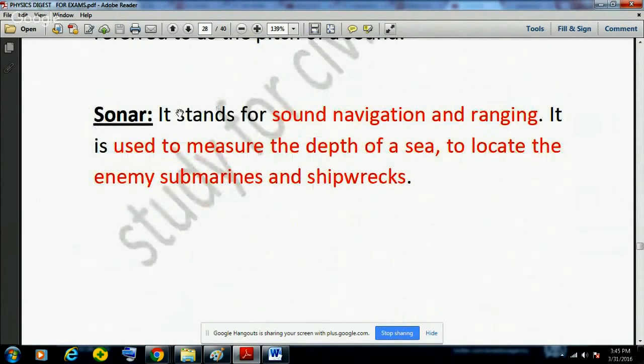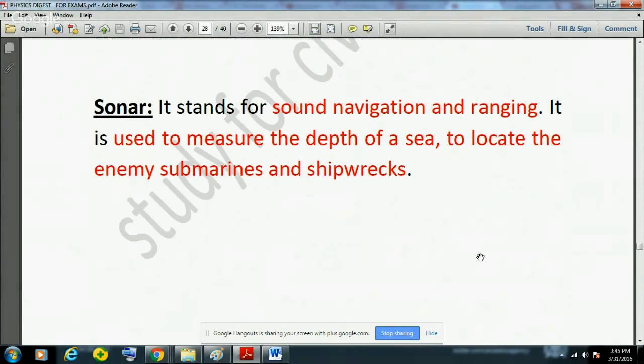Now, sonar means sound navigation and ranging. So S from sound, N from navigation, and R from ranging. So sonar means sound navigation and ranging. It is used to measure the depth of the sea and to locate enemy submarines and shipwrecks.